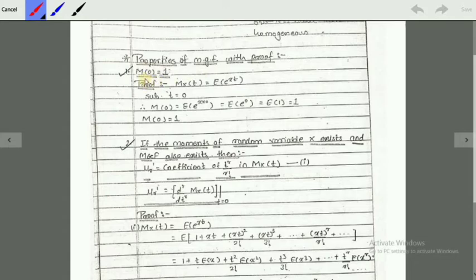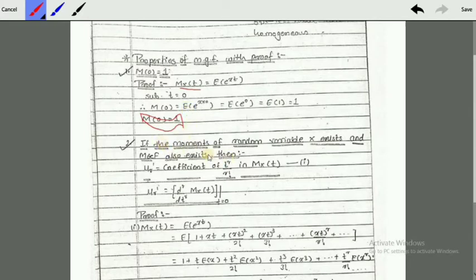Properties of MGF. First, M at 0 is 1. We need to prove this. We know that the expression for M_x(t) is expectation of e raised to xt. Substitute t equal to 0. Therefore M(0) is equal to expectation of e raised to x into 0. Expectation of e raised to 0 is expectation of 1, which is 1. So we get the value of M(0) as 1.